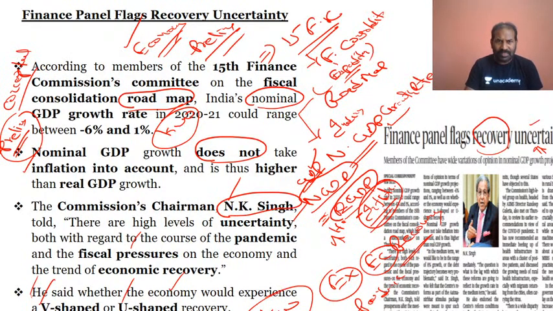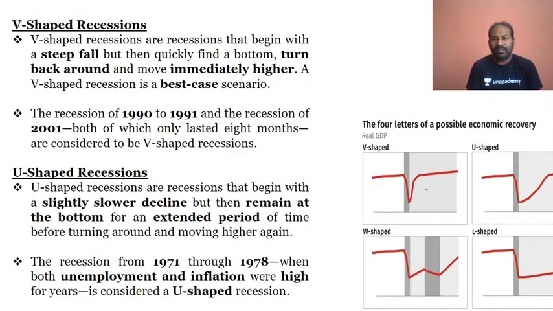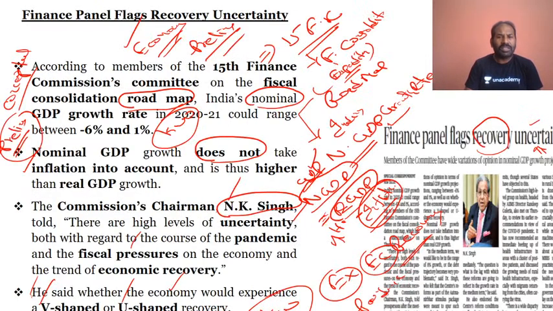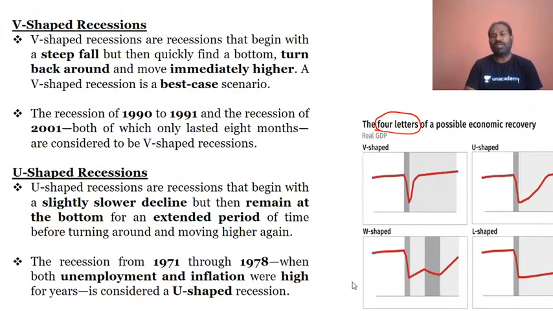So we will certainly look at the 4 letters. This is for the benefit of all the civil services aspirants. I have taken this, which is not mentioned in the newspaper, because chairman N.K. Singh has said whether the economy would experience V-shaped or U-shaped recovery. He is not sure which it will be. So we will definitely look into what is V-shaped and U-shaped.